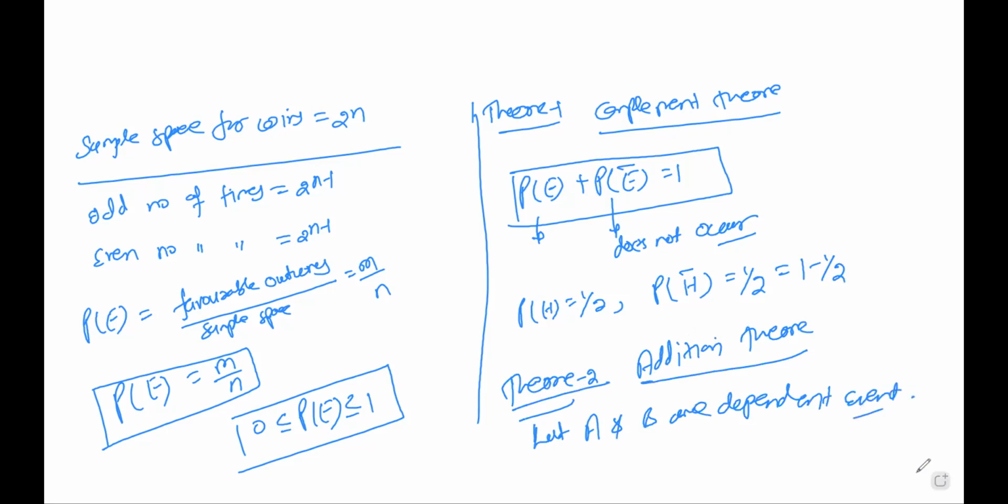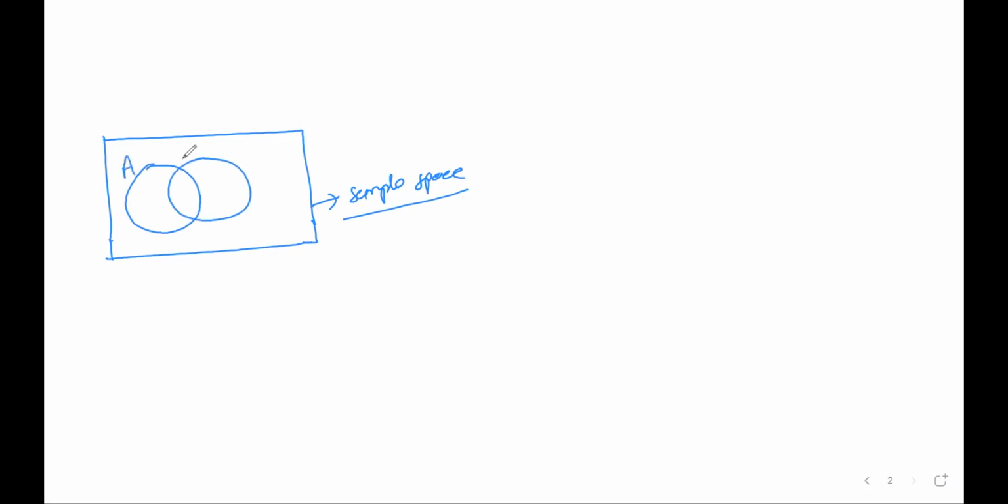Let us consider that S here is the sample space. So let us consider there are 2 events and they are dependent. So this is the event A and this is the event B. And this is the sample space S. So see this part, it's common in both of them.